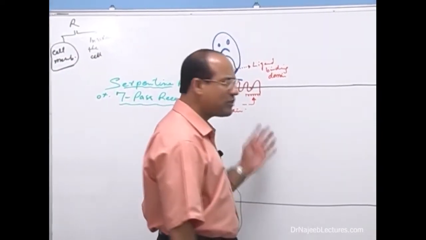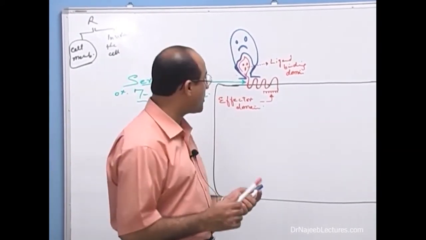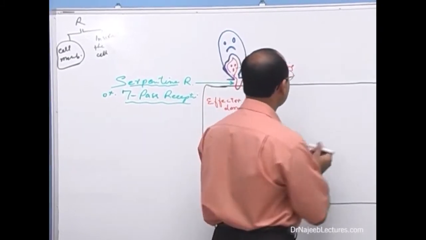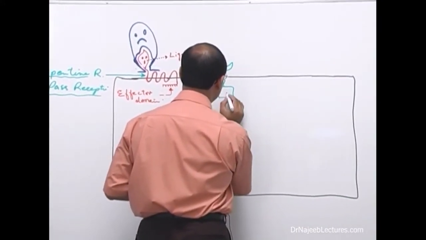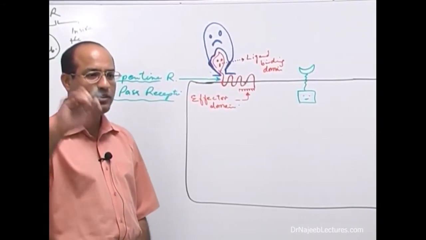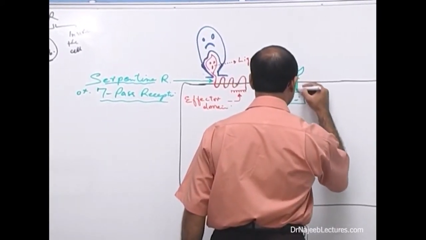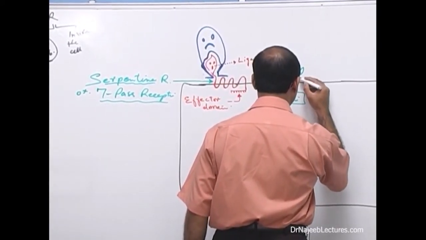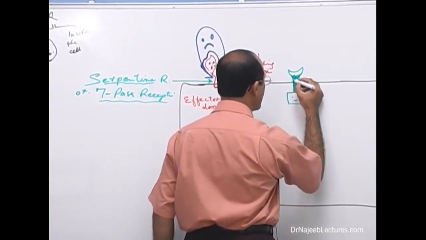Now, life is not so complex that everything has to pass 7 times. There are other groups of receptors, whole family of receptors, where receptor is very innocent. It passes only once through the membrane. Because they pass only once through the membrane, their name is also very simple.